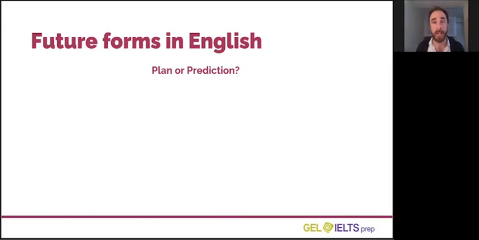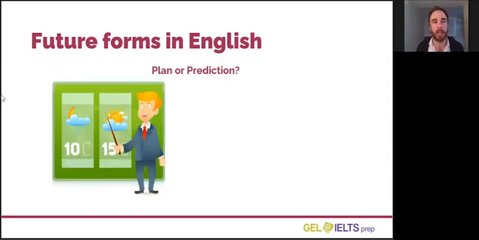To understand how we use future forms in English, it's important to understand the difference between a plan and a prediction. Let's take an example. This man is telling us about the weather tomorrow. Is this a plan or a prediction? Look at the first question below this video, and can you choose the correct option? Is it a plan or is it a prediction?